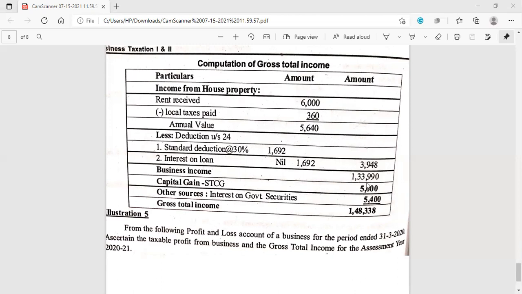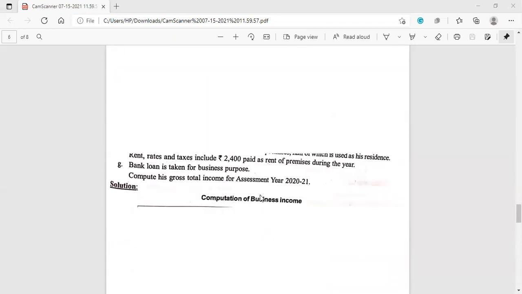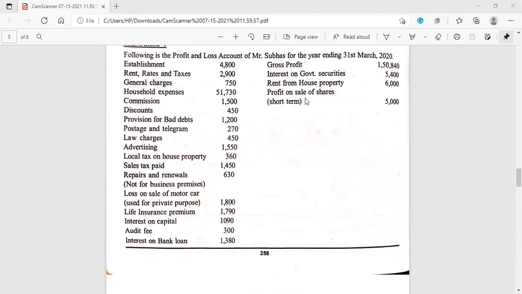Then business income, which we have already calculated, is 1,33,990. Then short-term capital gain, which we have already calculated, is rupees 5,000, and income from other sources, interest on government securities. Now you may ask, sir, where and how we calculated the short-term capital gain. See here, you have to just observe. While explaining the problem, I told you that this is profit on sale of shares. So it's a short-term capital gain. Short-term is specifically given.